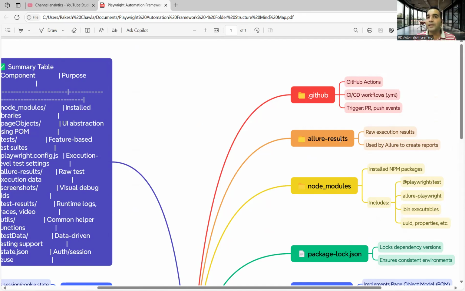But when it comes to management, the stakeholders, the business analysts, or the people at the top management level, they are interested in the reporting mechanism.